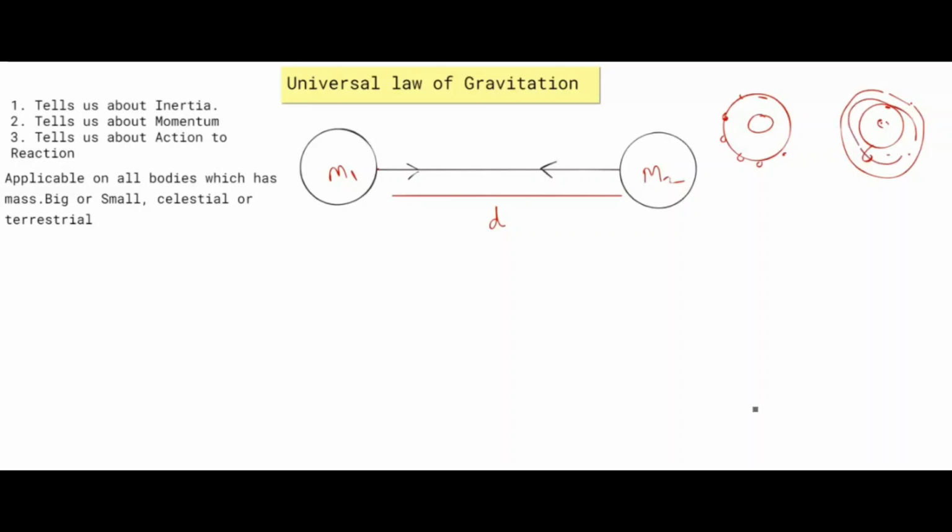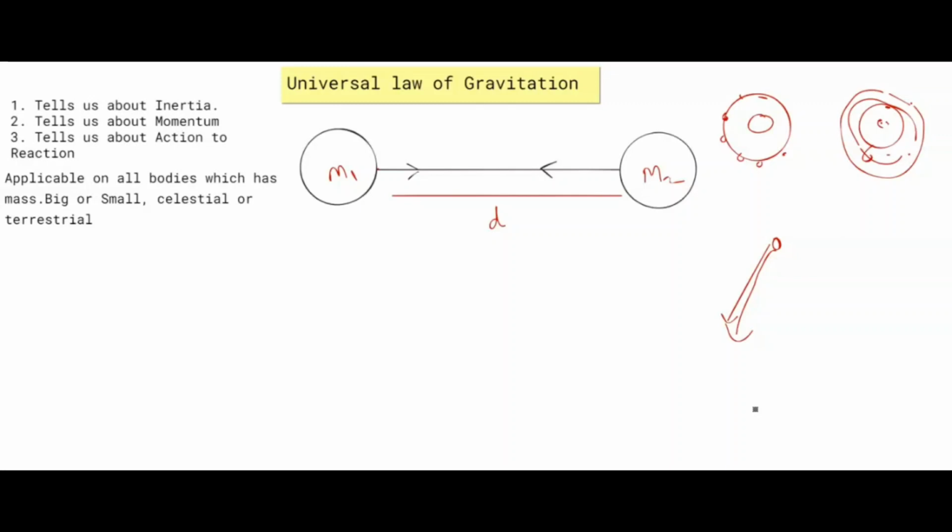Why is this happening? I will give the answer. If you hold anything in your hand and you leave it, what will happen? It comes down to the earth. Why? Because earth pulls each object towards its center. Now, Newton says each object which has mass attracts the other. So, can we say I and you are also mass? Yes, we are also mass.